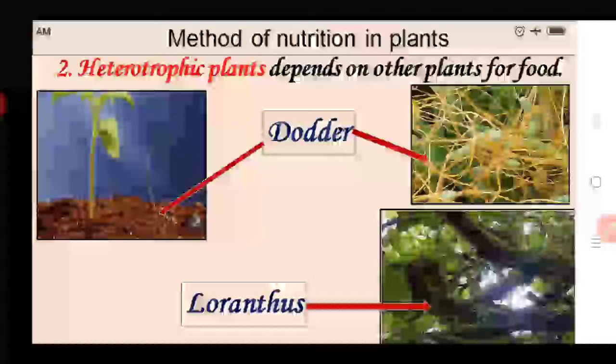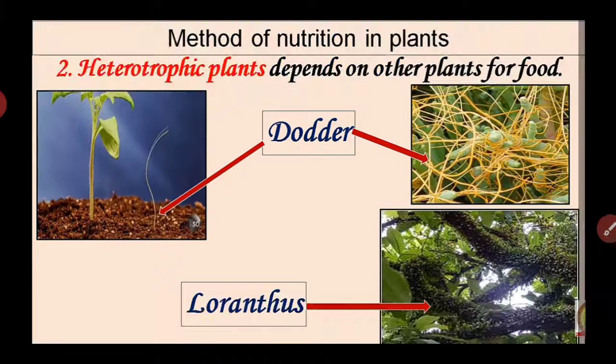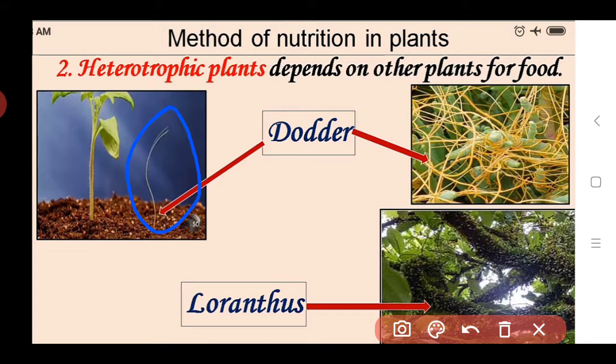Here we see a heterotrophic plant depends on another plant for food, meaning this plant cannot prepare its food on its own. If we see this dodder, this wire-like structure, this is the dodder plant. Another plant is this greenish part on the tree stem. This is the Loranthus. These two are examples of heterotrophic plants. These plants cannot prepare their own food using sunlight. So for food, these plants depend on another plant. This dodder plant depends on this autotrophic plant for its food.